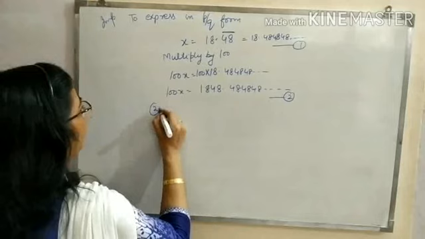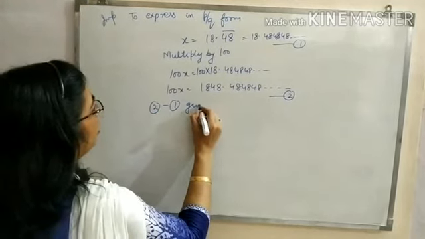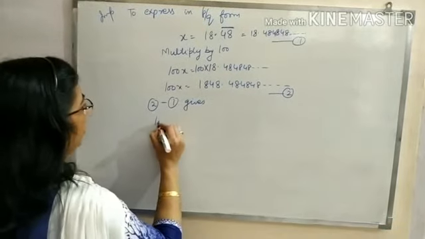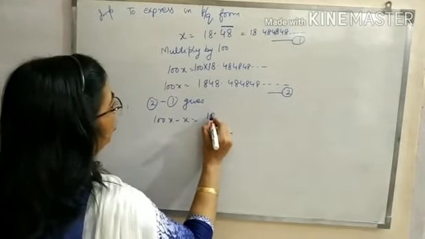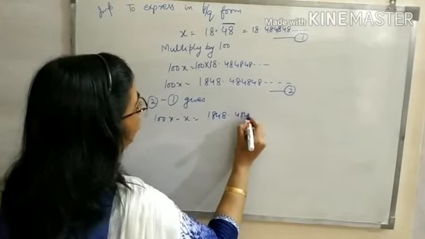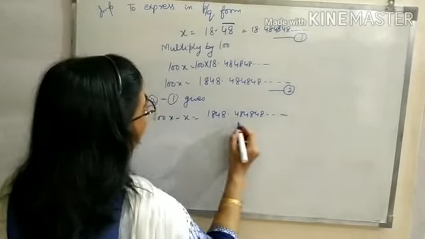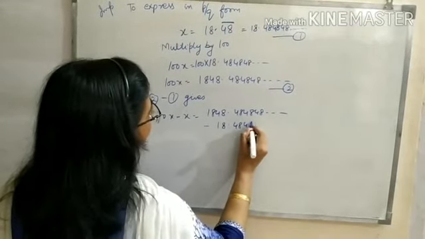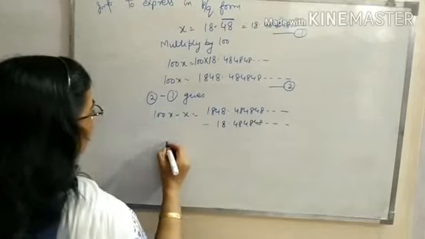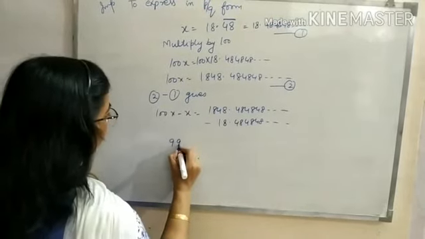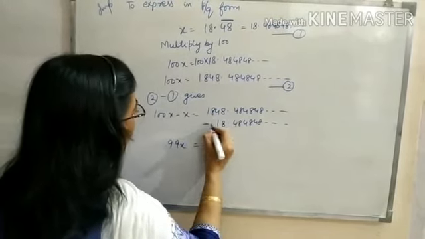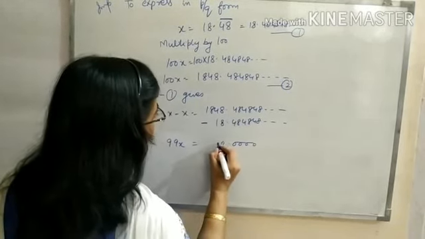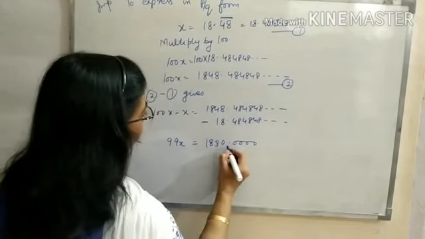Equation 2 minus equation 1 gives 100x minus x is equal to 1848.484848 and so on, minus 18.484848 and so on. 100x minus x is 99x, which gives you, after the decimal, all zeros, and here you will get 1830.00.